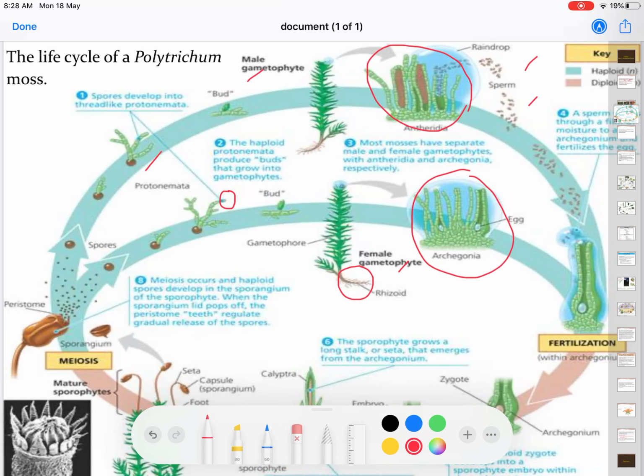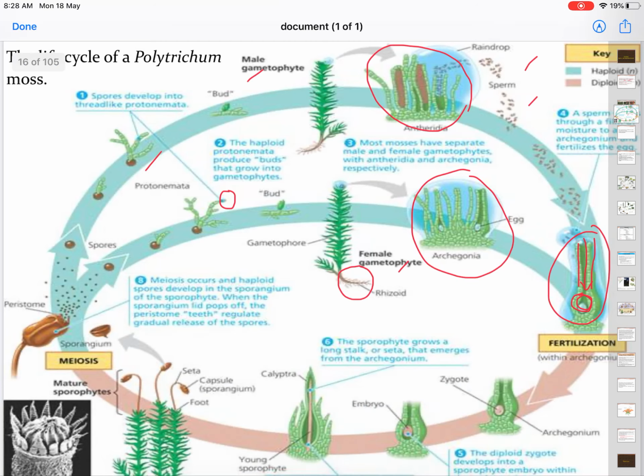With the help of water, of course, the sperm will move and look for the eggs inside the archegonium. The archegonium is a funnel-like structure to make sure that the sperm will fertilize the egg inside it. The egg is not motile, and the fertilization will happen inside the archegonium.